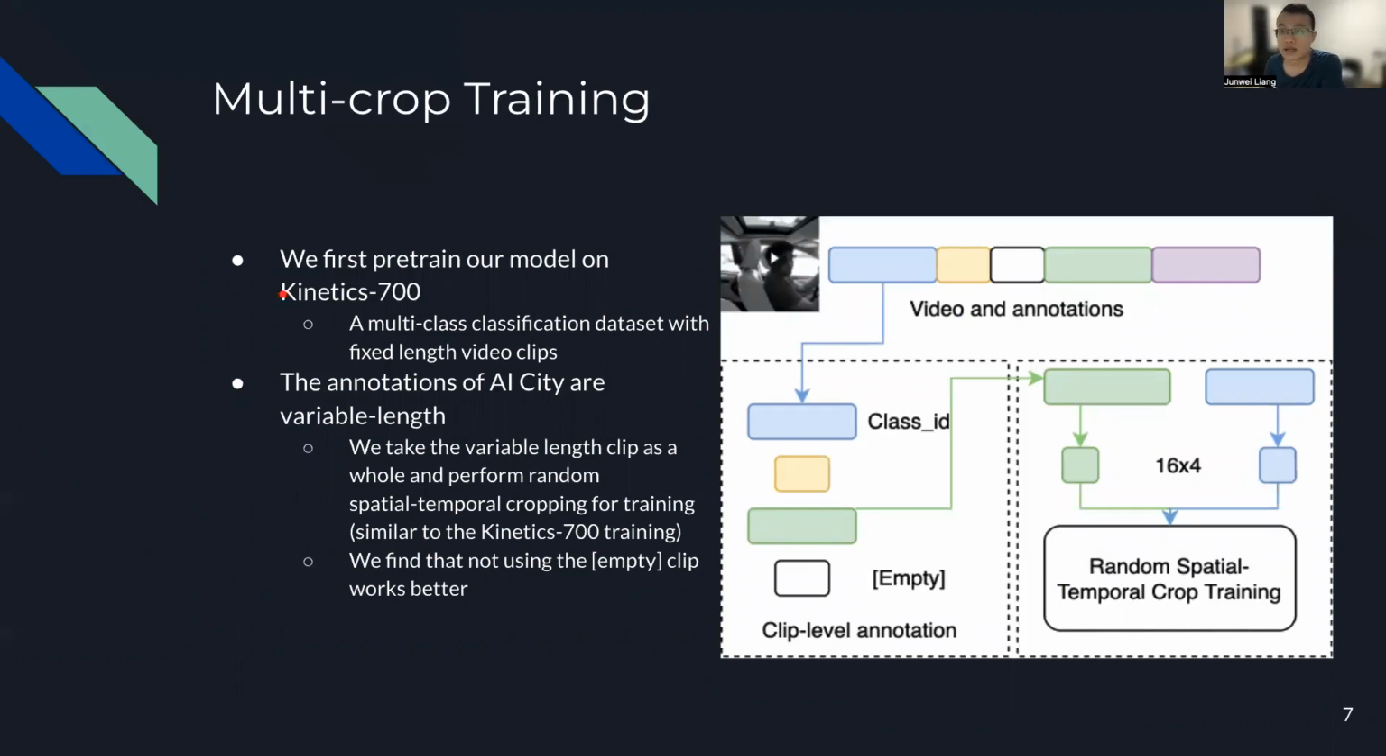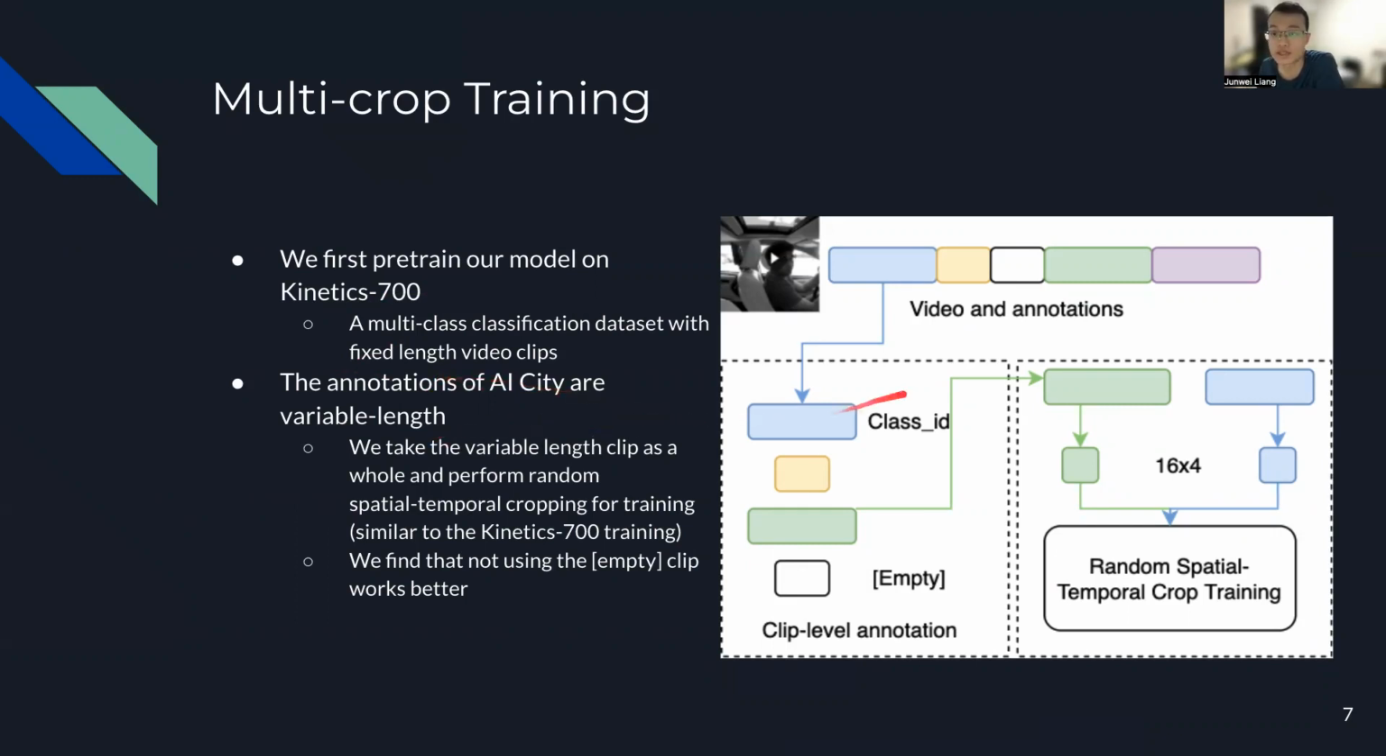Here we describe the training process. We first pre-train our model on the Kinetics 700 dataset, which is a multi-class classification dataset with fixed-length video clips. There are about 650,000 10-second video clips with one of 700 class labels each. The annotations of AICT are variable length, which is different from the Kinetics 700 annotations.